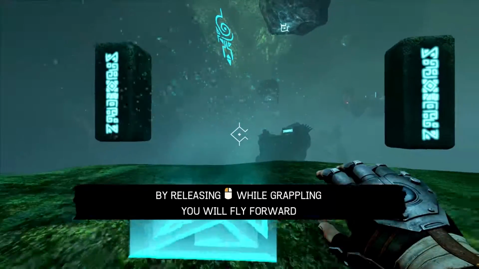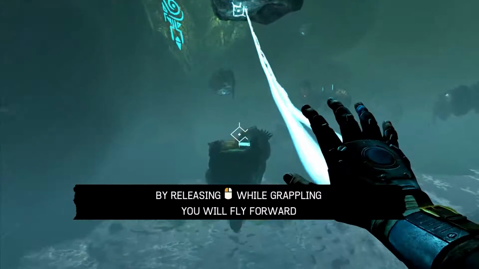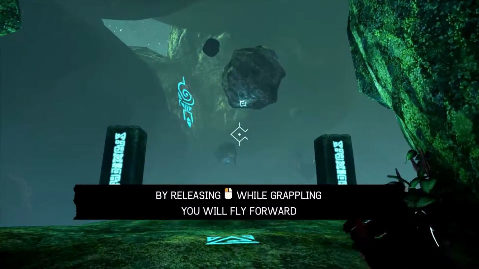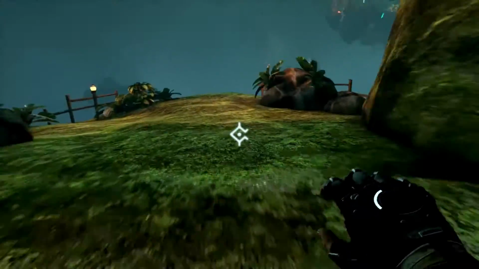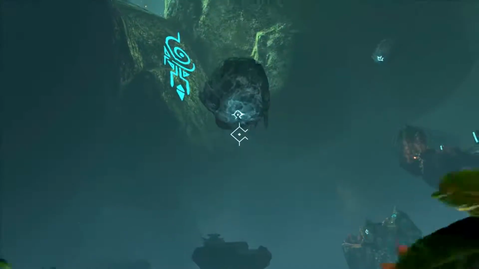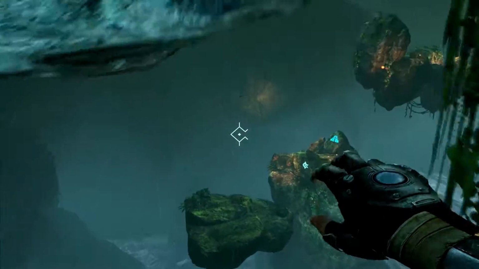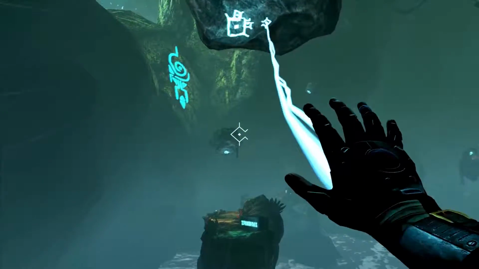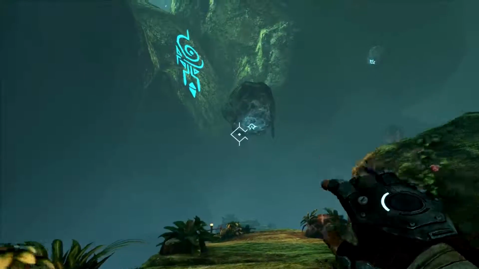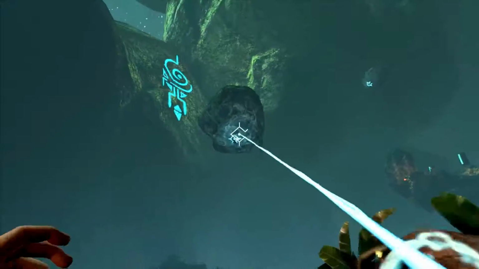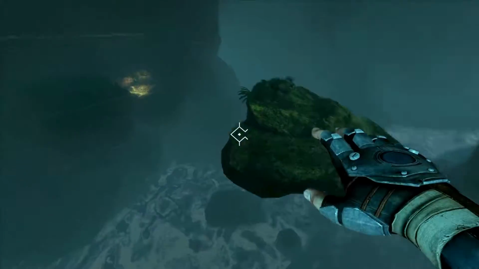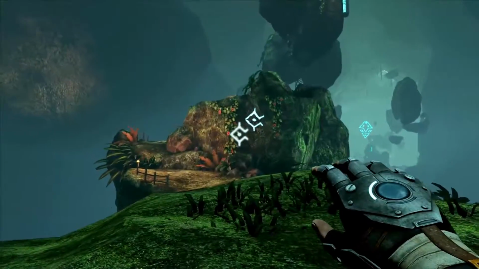By releasing right mouse button, you will fly forward and fall to our death into the water. So we'll sprint, make sure we don't hit the top there, and we'll easily make that. And this definitely feels like the kind of game where you want to... Oh, okay, so you have to touch the ground in between grapplings. That's how you charge. You touch the ground and it charges that way. And we'll eventually get an upgrade for another 2 charges, I think, because we have another 2 circles on our thing.